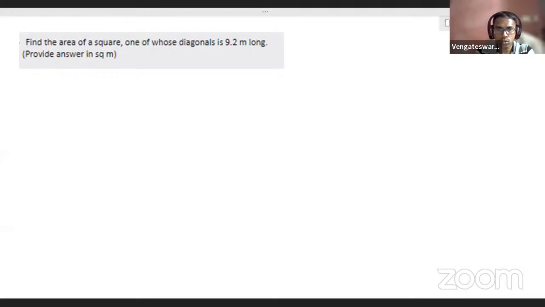Samad, Fazal, Surya, Shibil, Shailesh. See, here they are not giving the side. Understand the question carefully. Read the question carefully. They are providing one of the diagonals. You have to find the area. Be careful with the question.